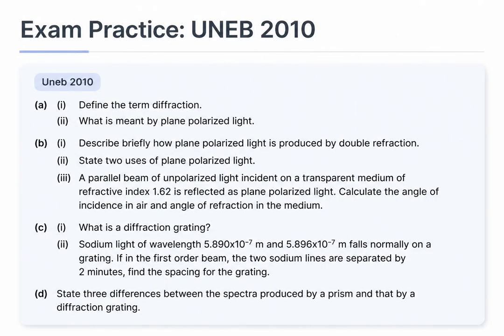In 2010, foundational definitions of diffraction and polarization are tested. You must calculate angles of incidence and refraction for polarization. A unique calculation asks for the grating spacing given the angular separation of two closely spaced sodium lines. Finally, you must state the differences between spectra produced by prisms and gratings.